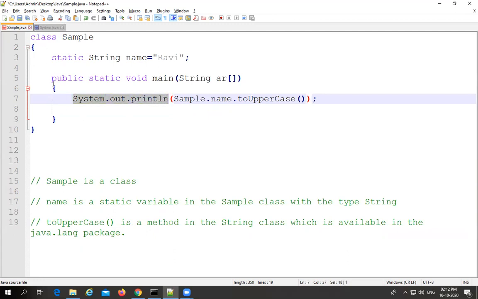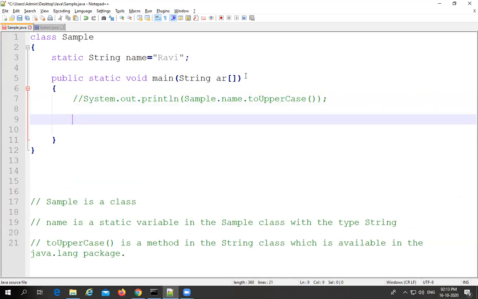But without importing that IO package, with the assistance of the System class, which is available in the java.lang package, we are simply printing the output message. And without using this system.out.println statement also, we can print the content with your own PrintStream object. Let me do it with the help of an example. Without taking the assistance of system.out.println, we can print the output upon the standard console. That will be possible with the help of the PrintStream class.